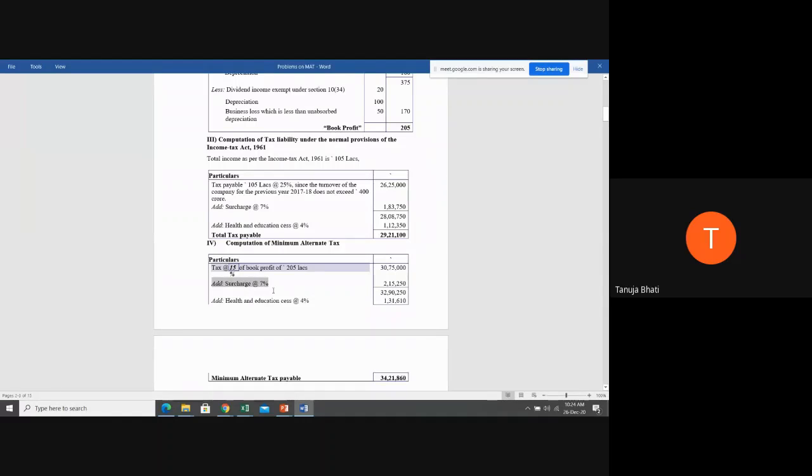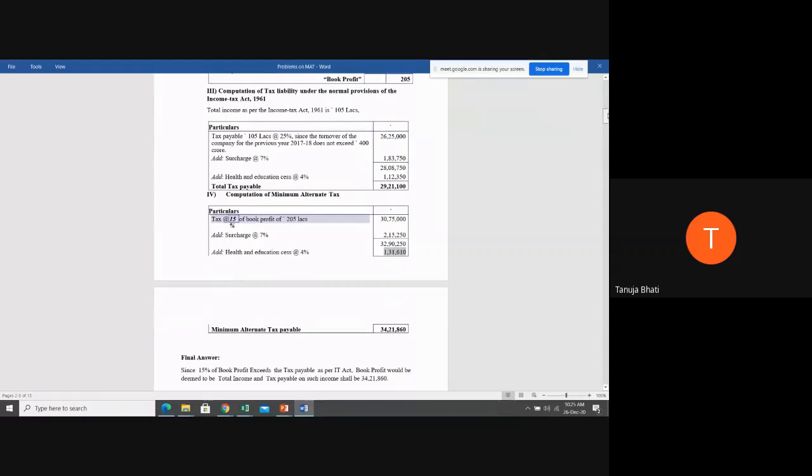Because your book profit is exceeding 1 crore but it is not exceeding 10 crores. Therefore surcharge applicable is 7%. So 7% of 30 lakh 75,000, you get 2 lakh 15,250. To that you add health and education cess at the rate of 4%. Then you get 1 lakh 31,610. So your tax as per MAT provisions is 34 lakh 21,680.